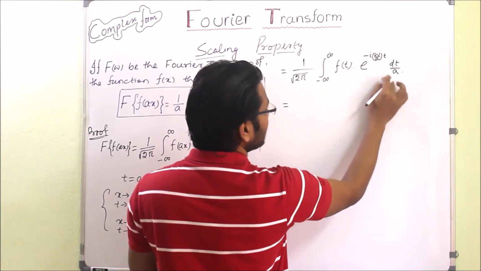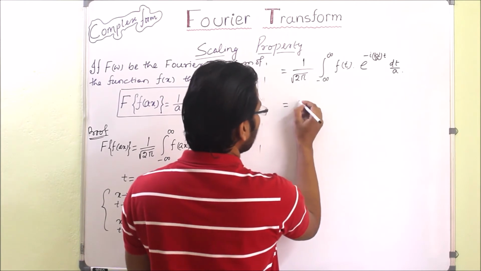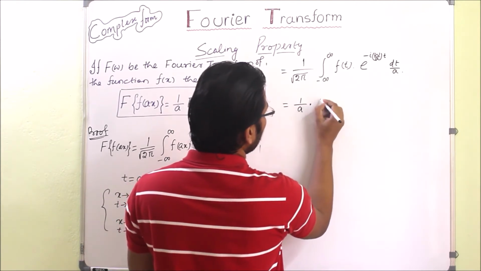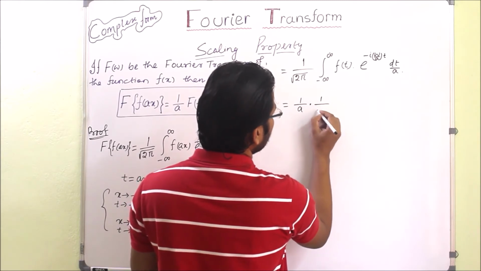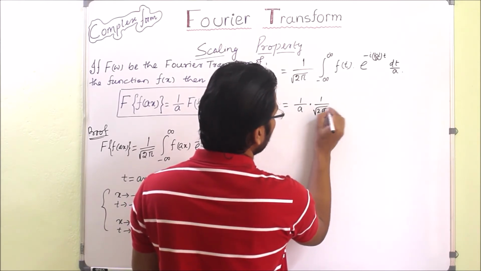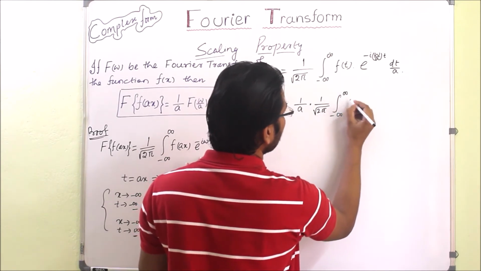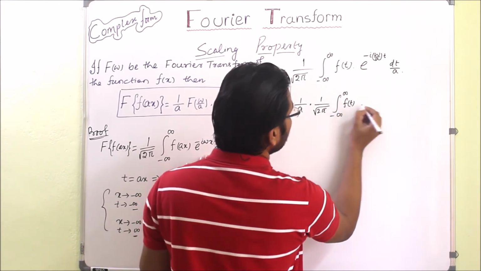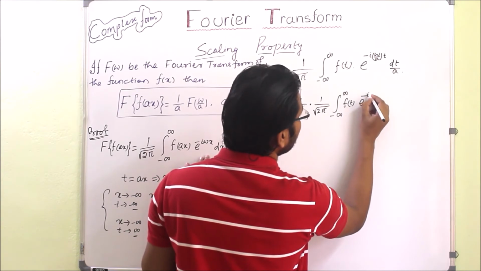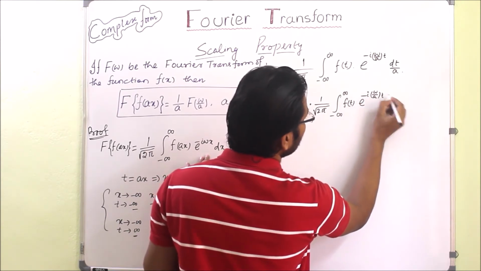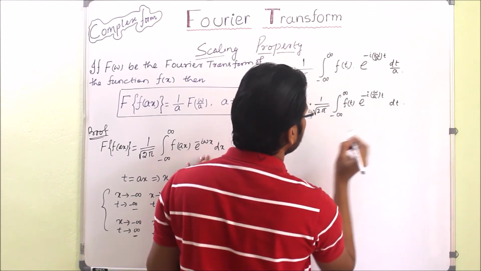So we can take this 1 by a common, and it will be 1 by a times 1 by square root of 2 pi times the integral from minus infinity to infinity of f of t e to the power minus i into w by a into t dt.